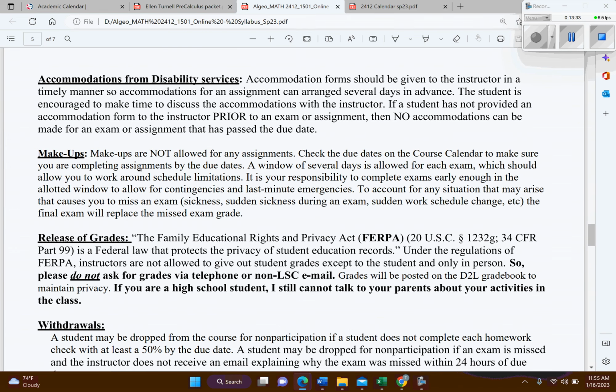So basically, there aren't going to be any makeups, but I will replace your lowest exam score with how you perform on the final exam. So let's just say you did poorly on one of the four exams. It will get replaced by how you perform on the final exam. Or if something happened and you missed an exam, that would get replaced with how you perform on the final exam. So that's kind of how I like to deal with makeups. Instead I'll just replace your lowest exam score with how you perform on the final.